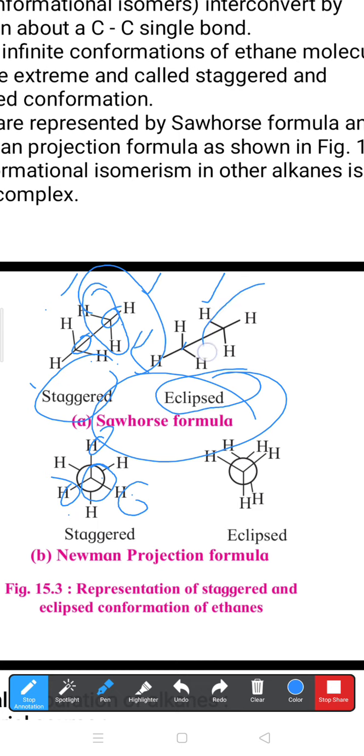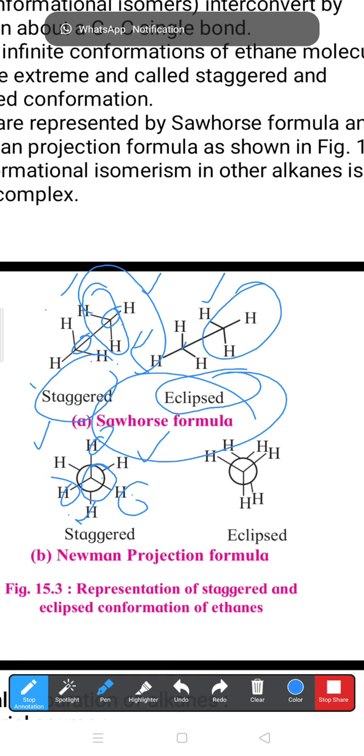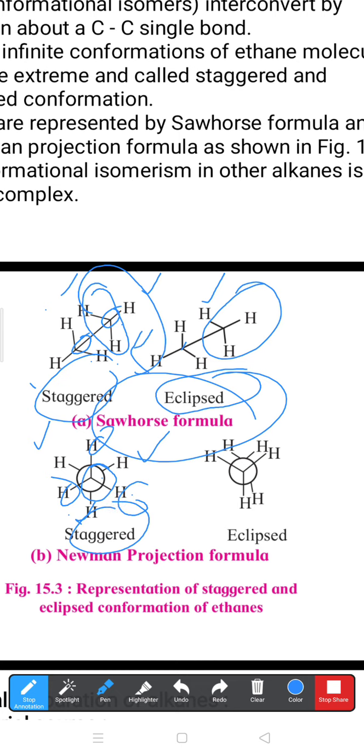The backside carbon we cannot see, but the hydrogens we can show like this: this hydrogen, this hydrogen, this hydrogen. Whenever these two circles are flipped, we get a picture in which all six hydrogen atoms can be seen at a time. That is staggered, as represented by the Newman projection formula.